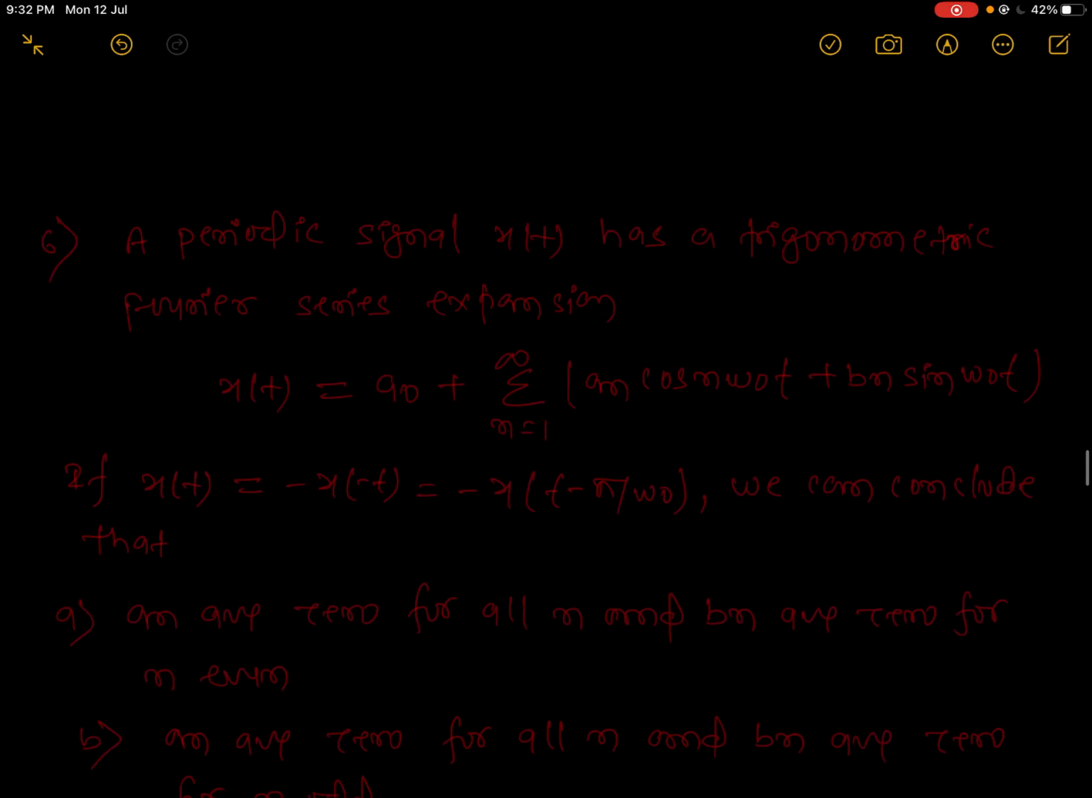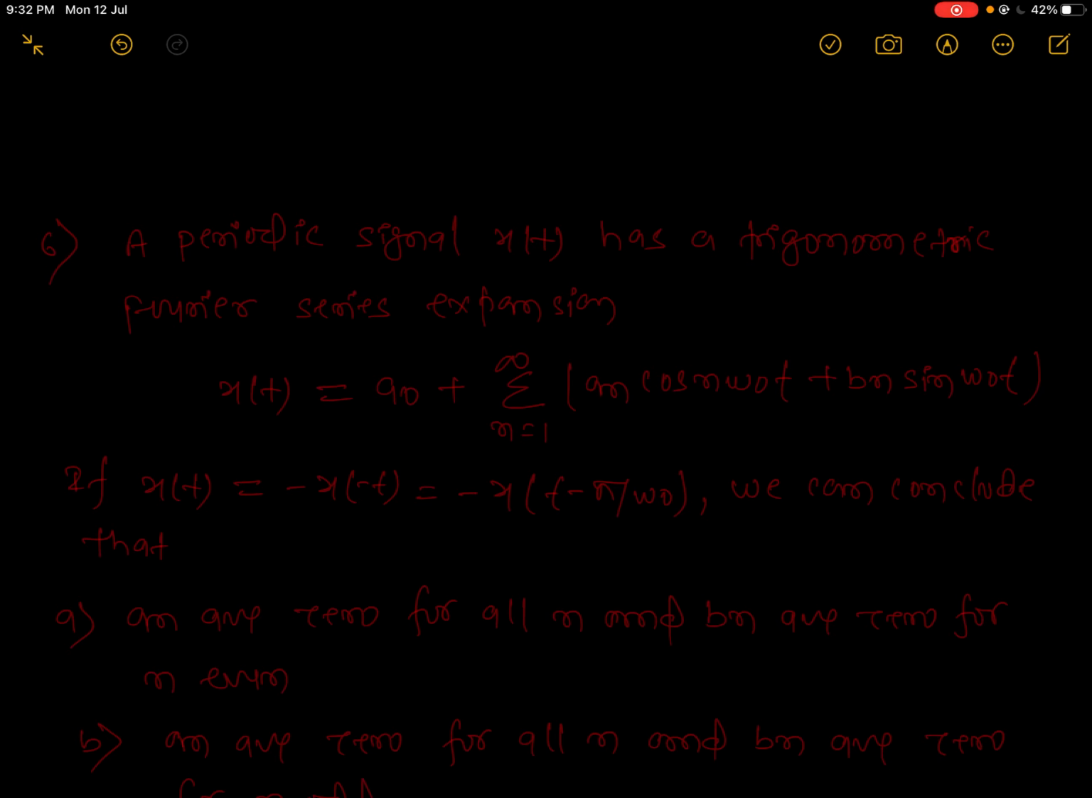Now comes the next question, number 6. A periodic signal x(t) has a trigonometric Fourier series expansion: x(t) = a_0 + summation from n equals 1 to infinity of a_n cos(n omega_0 t) + b_n sin(n omega_0 t). If x(t) is equal to minus x(minus t), which is equal to minus x(t minus pi by omega_0), we can conclude that.